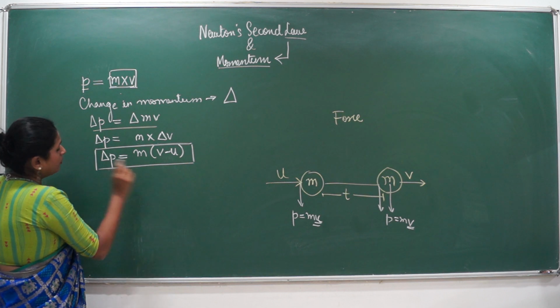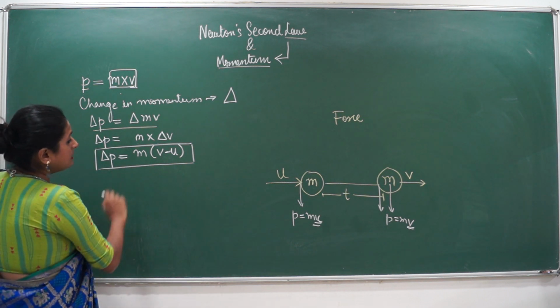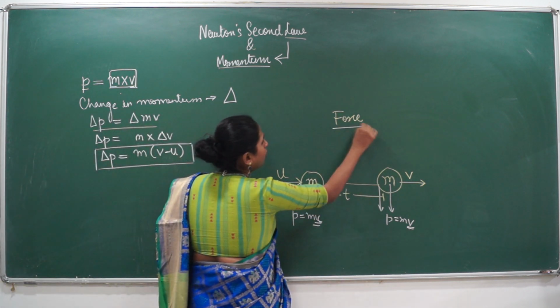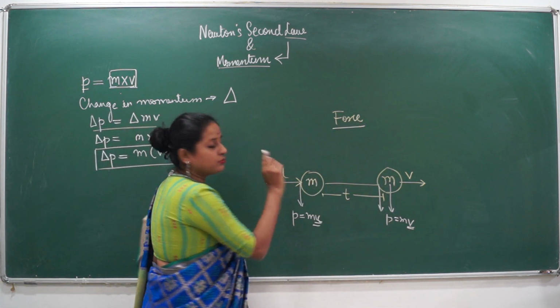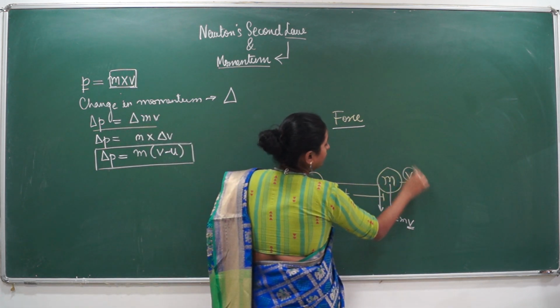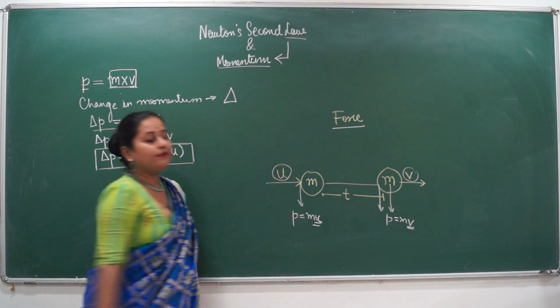Now the momentum has changed. Now let's come down to a very significant thing, force. Here the body was moving with an initial velocity of u. Then it got a velocity of v. Why? Why did the velocity change?